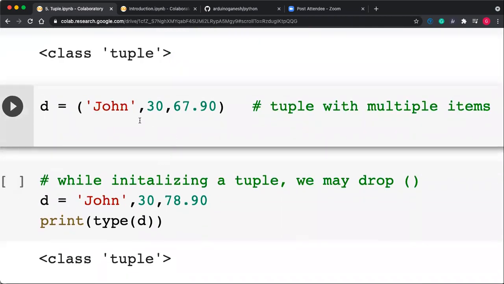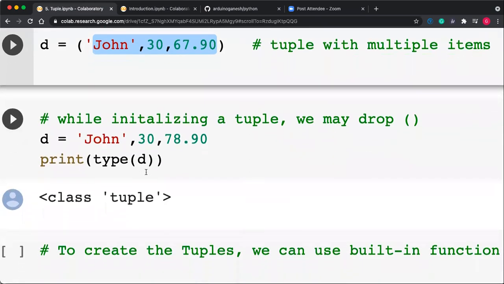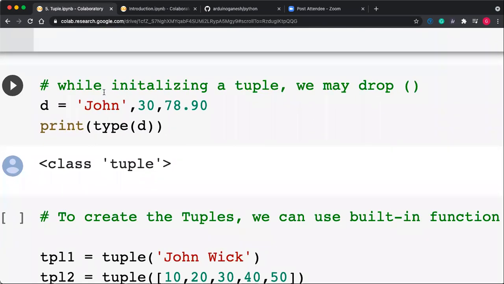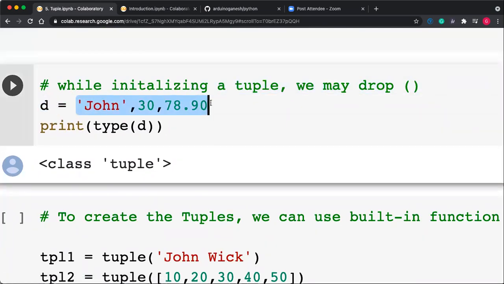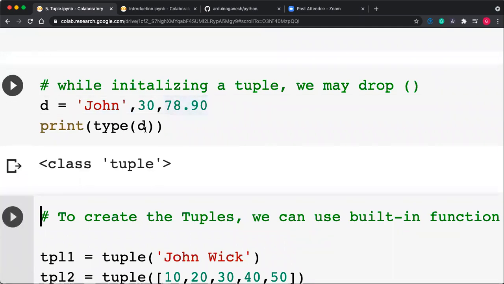So a tuple can have multiple items, and you can add heterogeneous data also. While initializing the tuple, the circular bracket is not compulsory. For example, John, comma, 30, 78.90. By default, it is taken as a tuple. You can check it with the type of D.